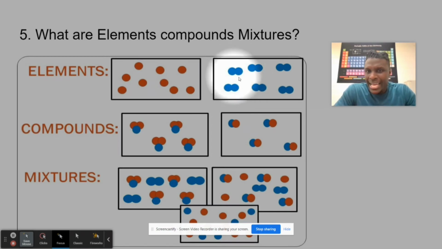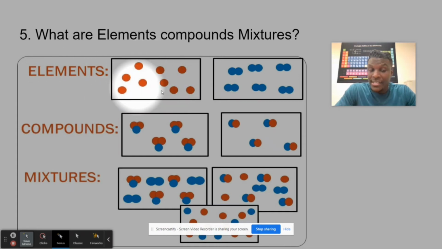So for example, an example of a diatomic molecule is oxygen gas. Oxygen gas is O2, meaning 2 oxygens. Another example is hydrogen, H2, 2 hydrogens. All right, so we look at elements.